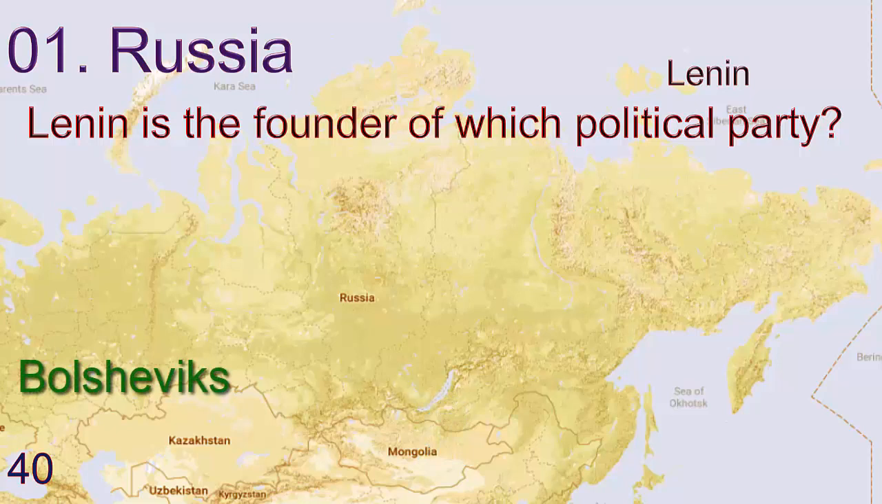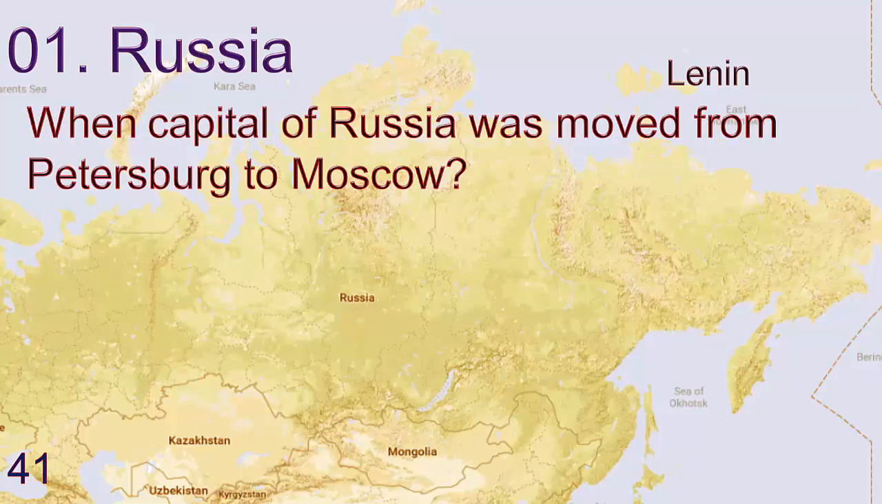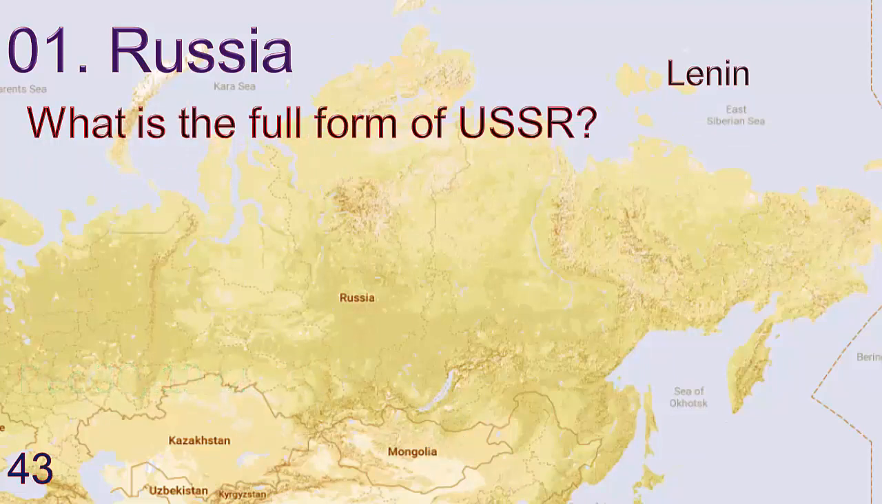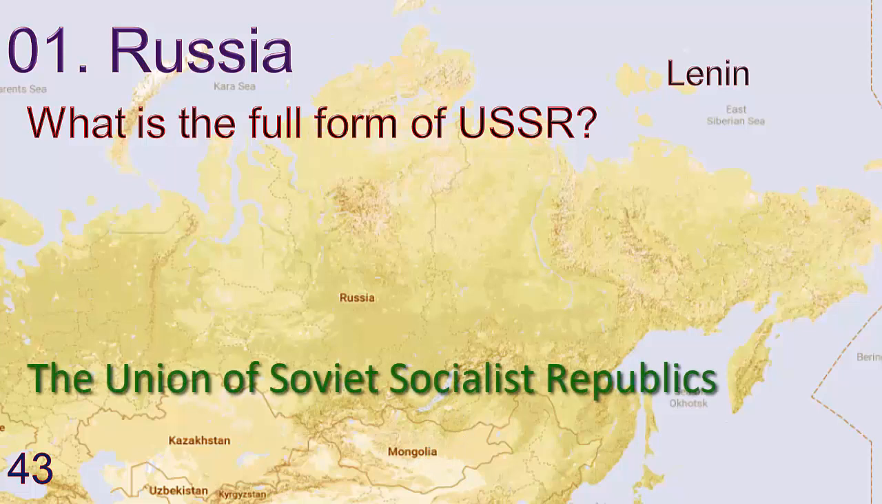Answer is Bolshevik. When capital of Russia was moved from Petersburg to Moscow? Answer is 12 March 1918. When USSR formed? December 30, 1922. What is the full form of USSR? The Union of Soviet Socialist Republics.